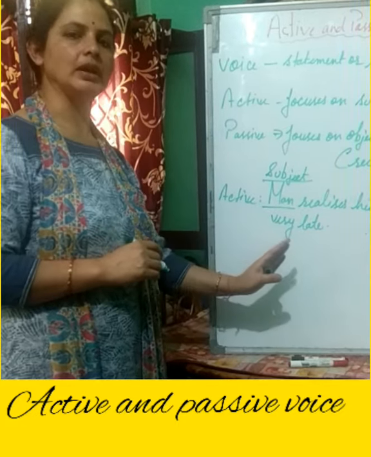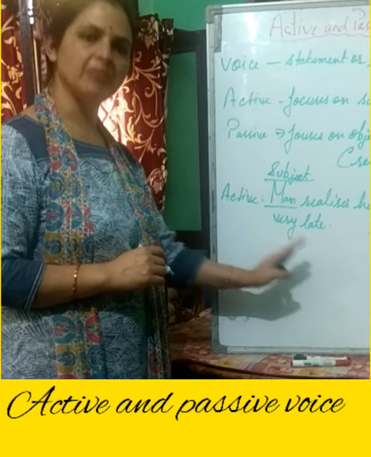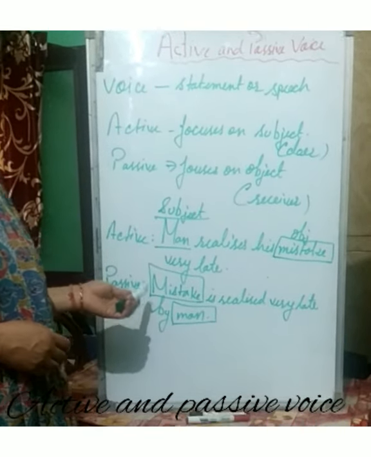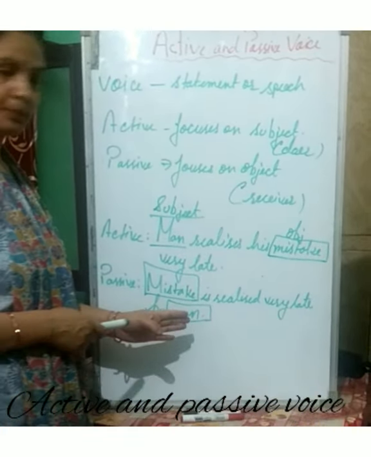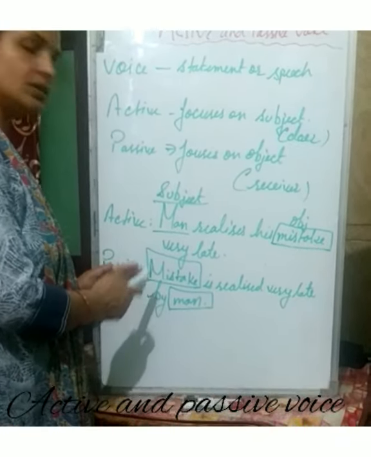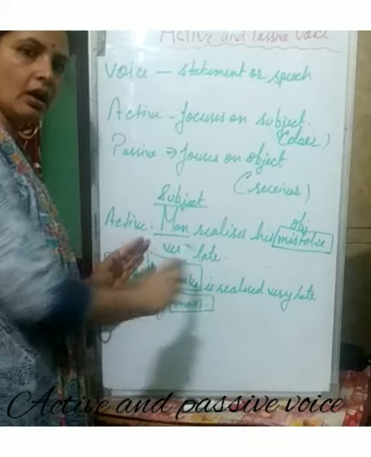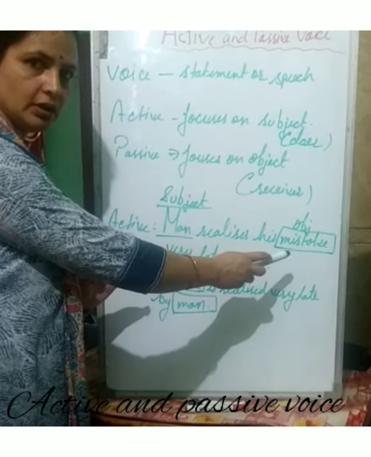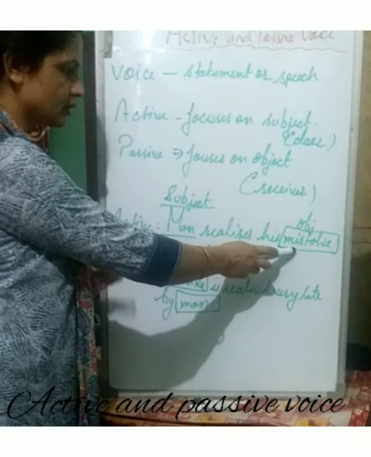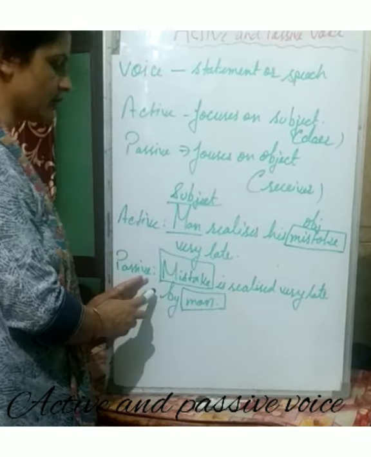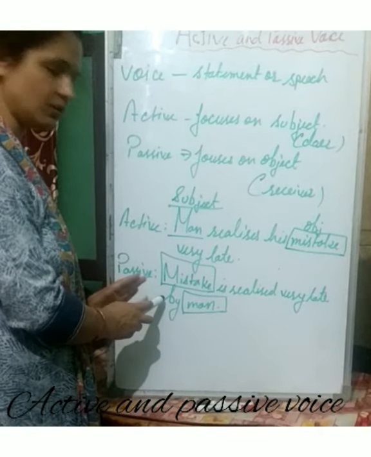Now I rewrite this sentence for passive voice. This is the example of passive voice, children. It is the same sentence, but a few changes are there. As we shifted our focus from subject to object, you can notice here that the object which was there in the active voice, we have written at the very starting in passive voice.